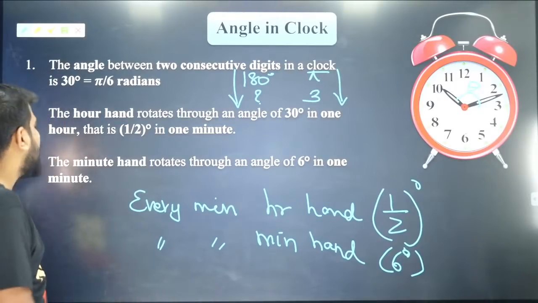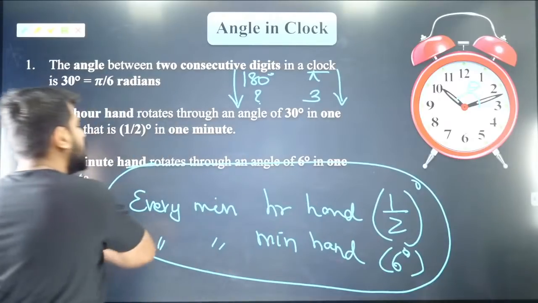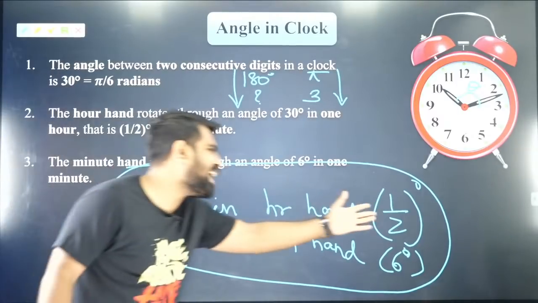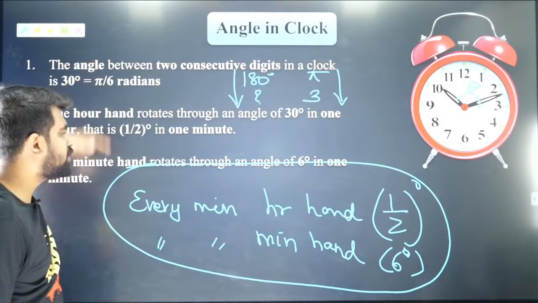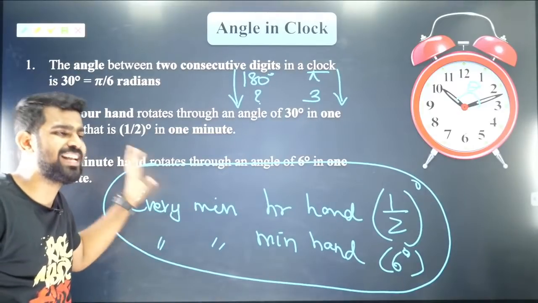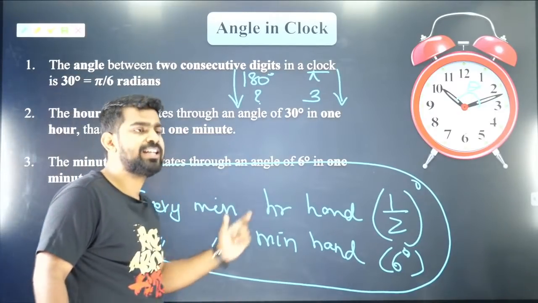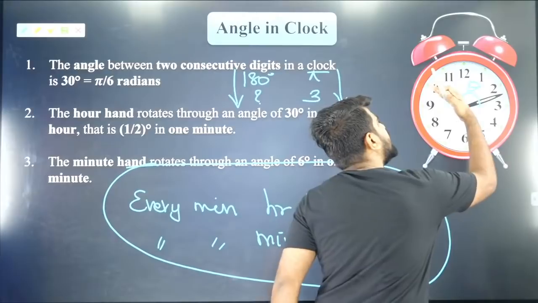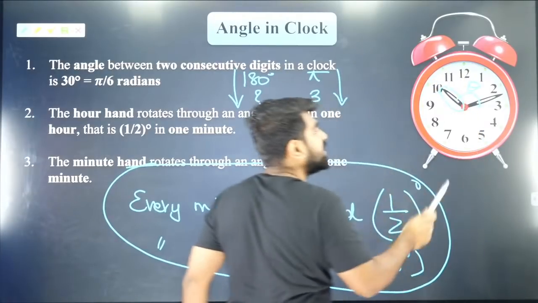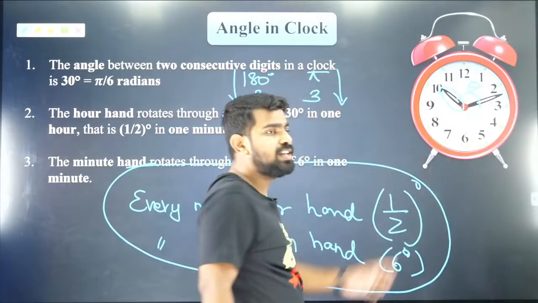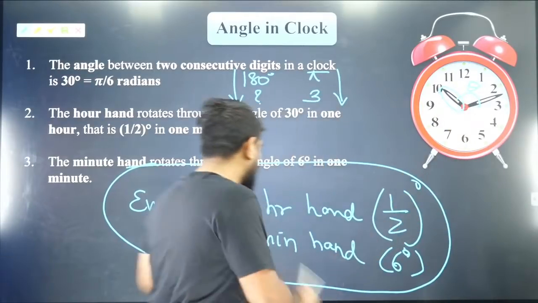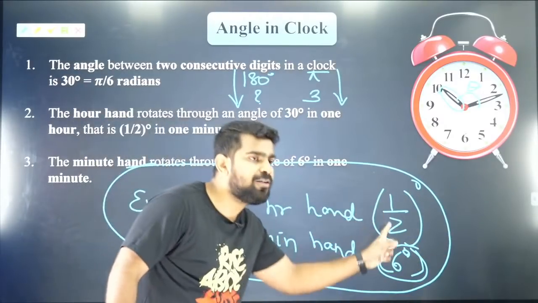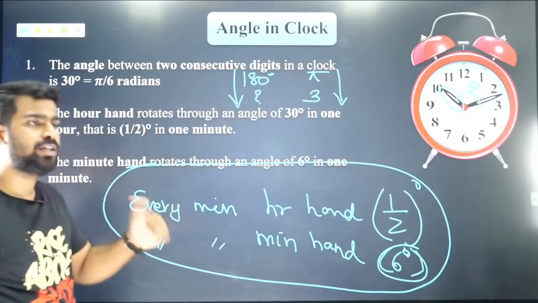Got it? The most important thing is this relation. If you don't know this, you cannot do anything. You will just simply watch the question. This can be derived very simply. I've given it here, you can read through it. But the crux is that every minute the hour hand moves very little. The hour hand moves very slowly, because in 1 hour it will move from here to here. But the minute hand will do one full revolution in 1 hour. So the minute hand is faster and the hour hand is slower. The hour hand will move half a degree, the minute hand will move 6 degrees. Got it? So let's move forward.